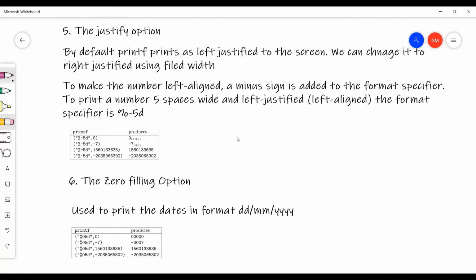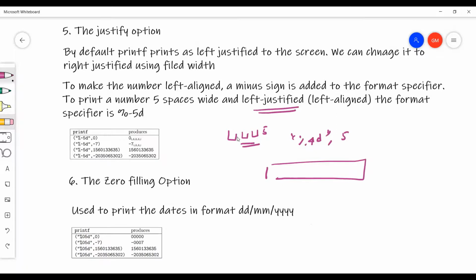Yes, we have covered this as well. Earlier, if you remember, it prints the spaces before the number. Okay, this is equivalent to percentage 4d, and you are printing 5. Now suppose that you want to keep the spaces, but you want to shift the number towards the left.